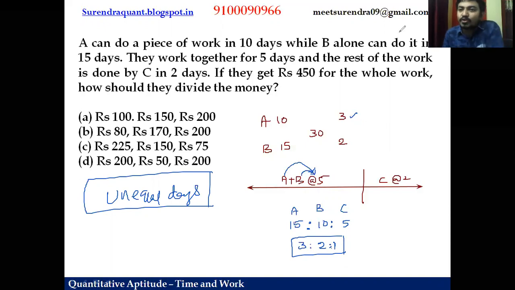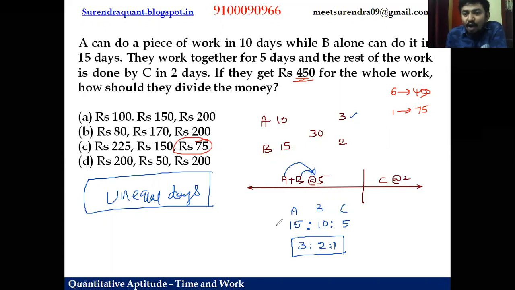What is the total money to be distributed? They have to distribute 450 rupees, right? Totally how many friends? 3 plus 2 plus 1, 6 parts, right? So 6 parts is 450. What is 1 part? 75 rupees, right? Where do you have that 1 part? 75 is in option C only.